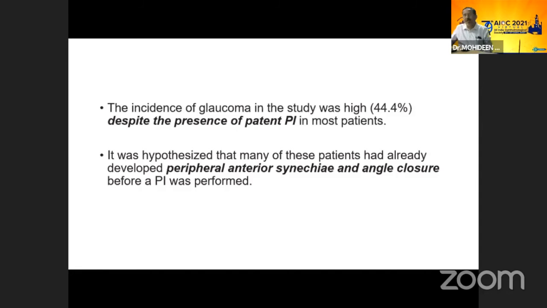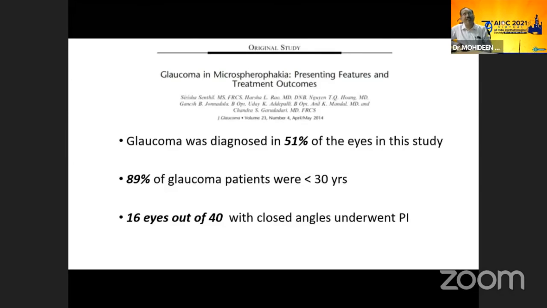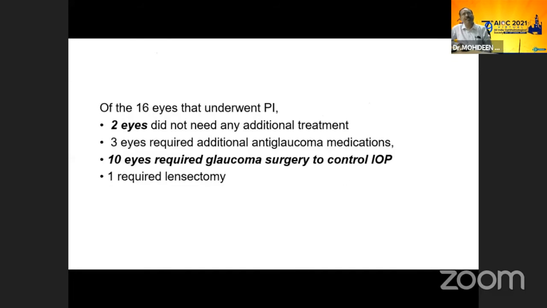My colleague Sirisha Senthil has also done a study on glaucoma in microspherophakia. Glaucoma was diagnosed in 15% of eyes in the study, and 89% developed glaucoma at an age less than 30 years. 16 eyes out of 40 had closed angle and underwent PI. Out of 16 eyes, 2 eyes did not need any additional treatment, and 3 eyes required additional glaucoma medication. 10 eyes required glaucoma surgery to control intraocular pressure.